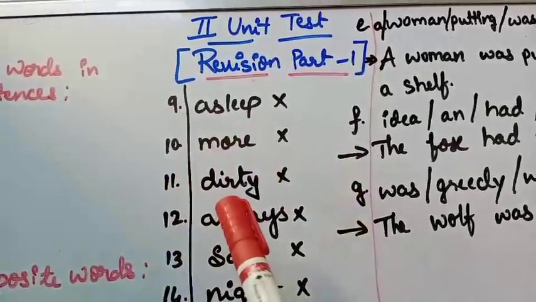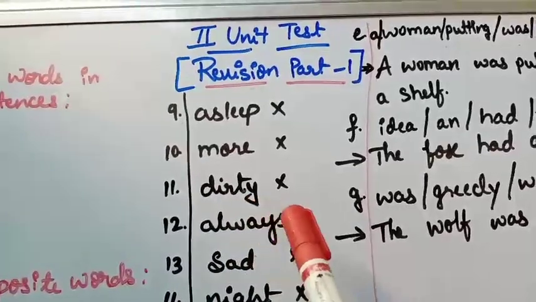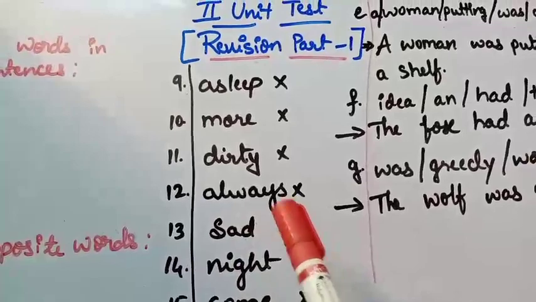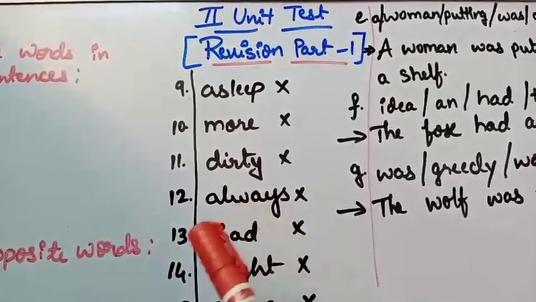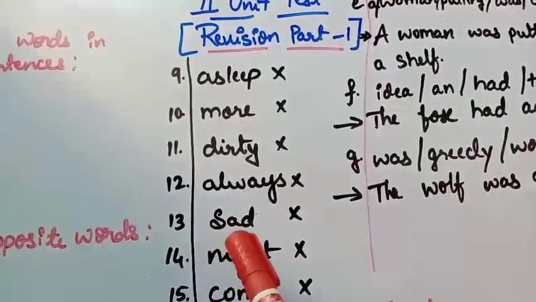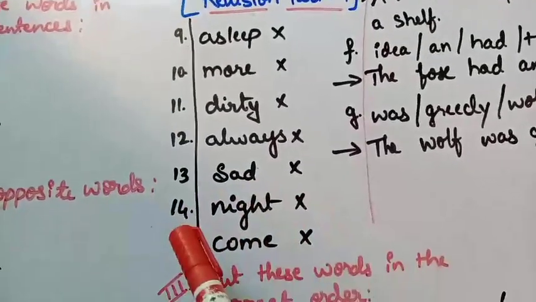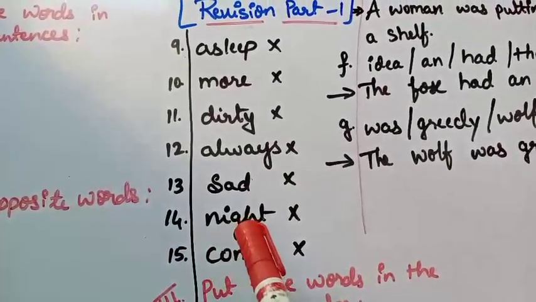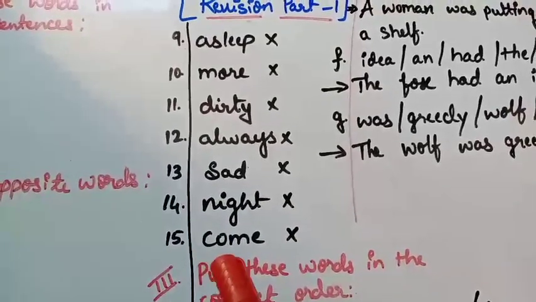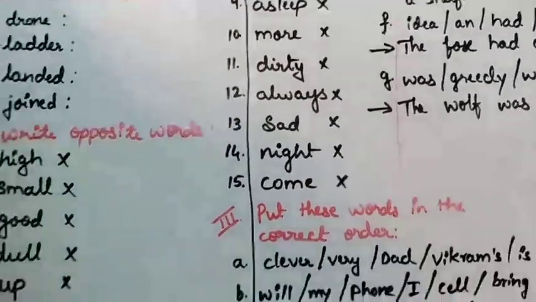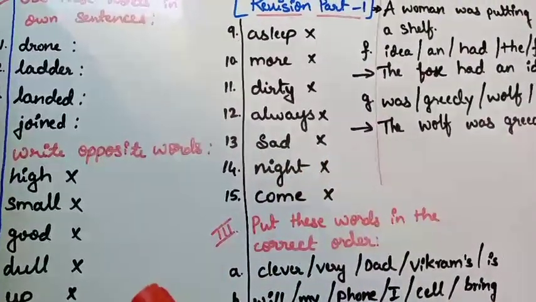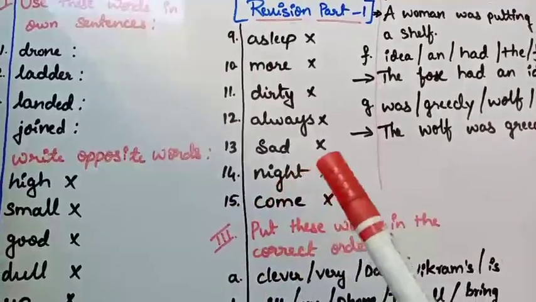Number 11, dirty, D-I-R-T-Y. Number 12, always, A-L-W-A-Y-S. Number 13, sad, S-A-D. Number 14, night, N-I-G-H-T. Number 15, come, C-O-M-E. So I have given 15 opposite words. You have to search for the exact opposite words and write them properly.